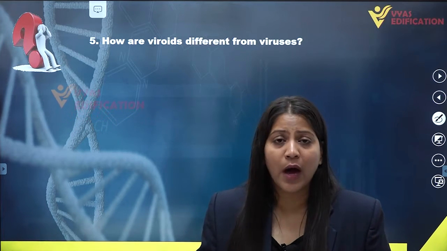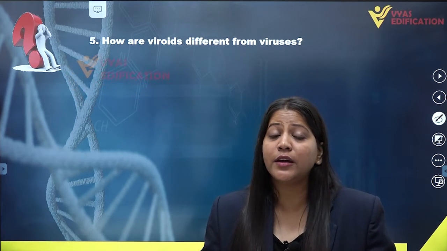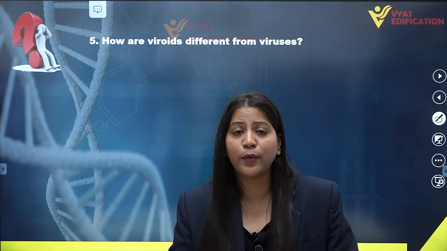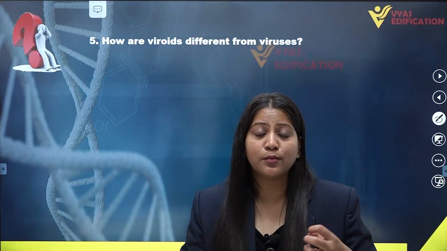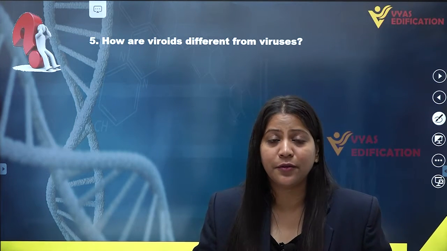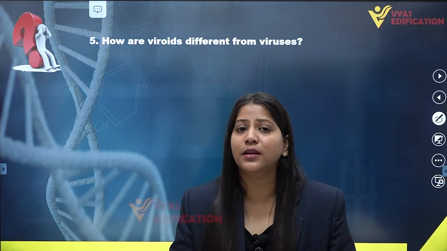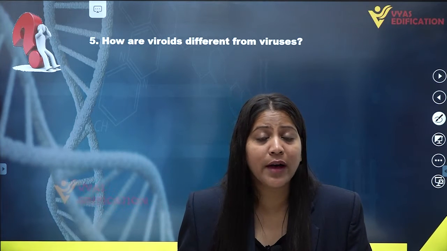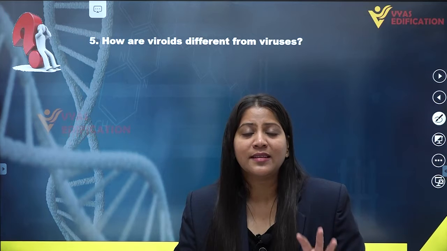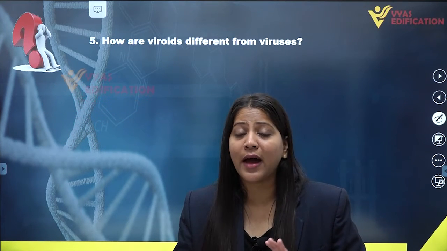When they are in the environment, they act as dead organisms, and when they enter into a host organism, such as plants or animals, they become active. They act as a living molecule. So viruses are not considered as living. Viruses are just nucleic acid molecules surrounded by a coat of protein, and they are infectious.